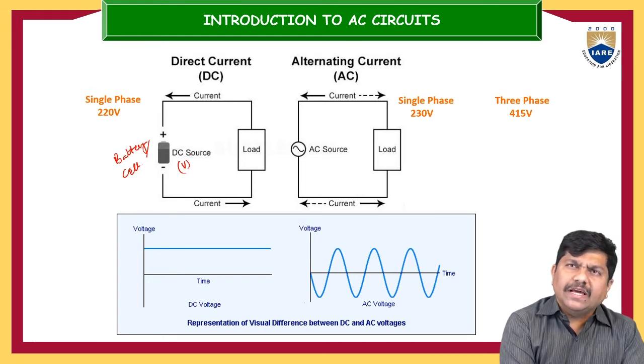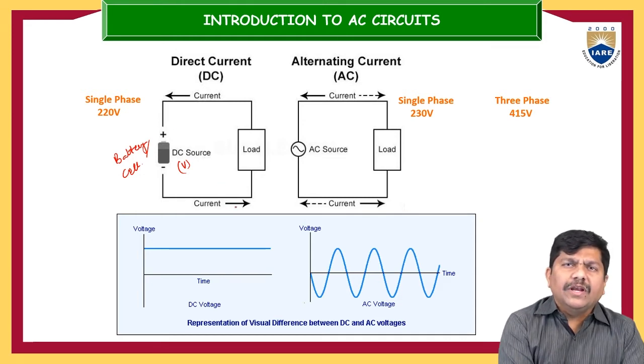If this voltage is connected to some external load, you can see some current. That current is only unidirectional, either from positive to negative or negative to positive, whatever it may be. Through this battery, you can observe it going from positive to negative. But ultimately, what we can conclude with this simple electrical circuit is that the current is unidirectional, flowing from positive to negative or negative to positive if the DC source is connected.